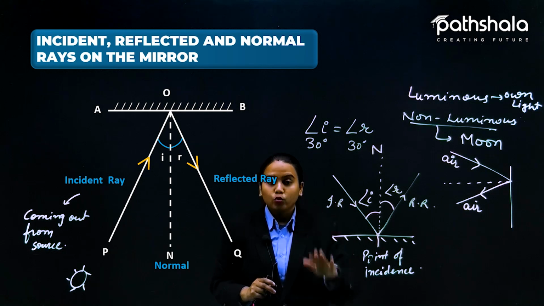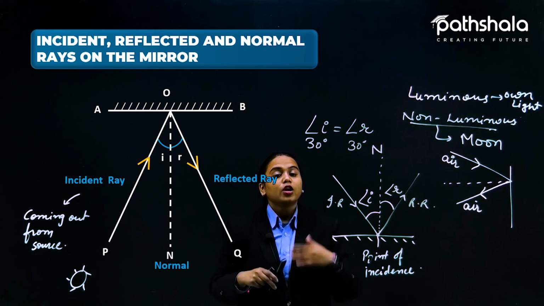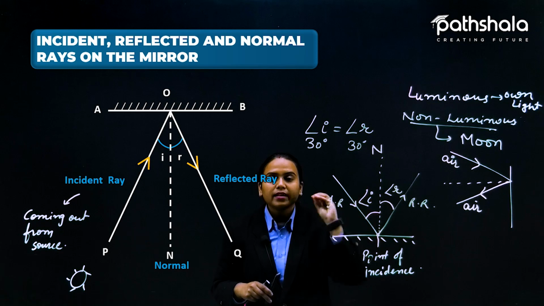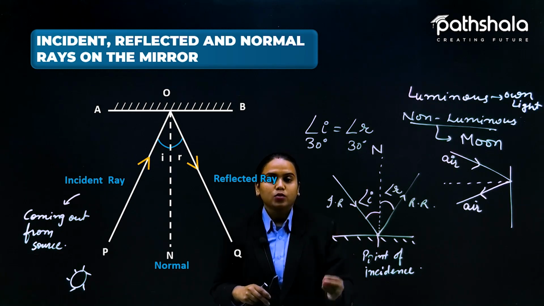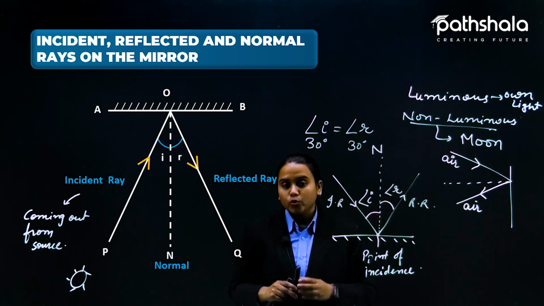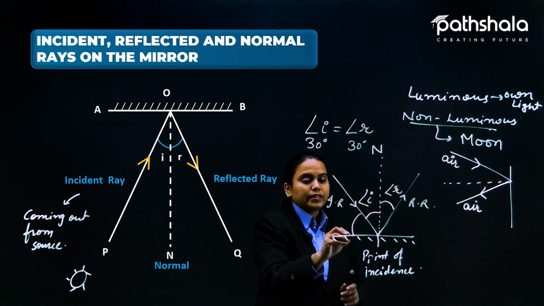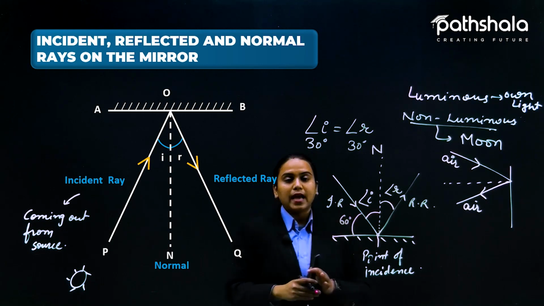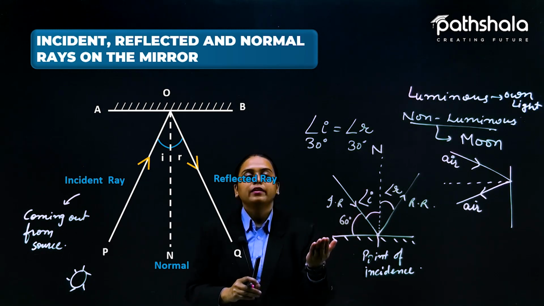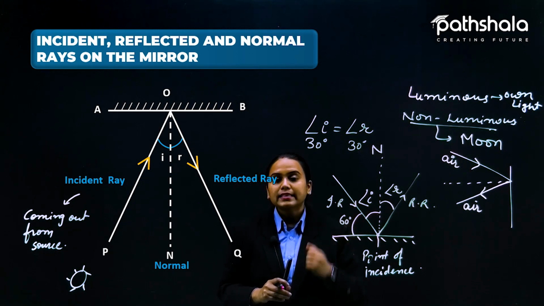So these two rules must be followed, and a lot of questions will come on this topic. Mainly, if the incident angle is given and you are asked for the reflected angle, you can easily say that if it is 30 then it would also be 30. But to create confusion, the examiner gives 60 degrees. This angle is 60 degrees. What angle? The angle between the incident ray and the mirror is 60 degrees. Now people get confused and take it as the incident angle.